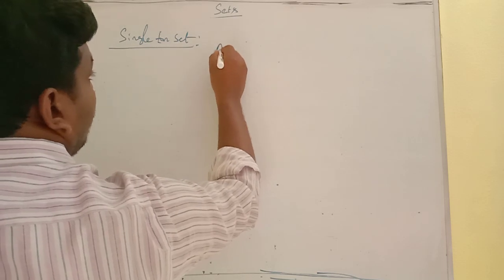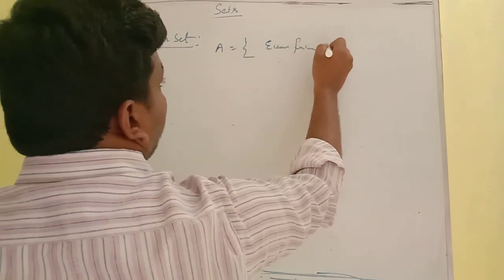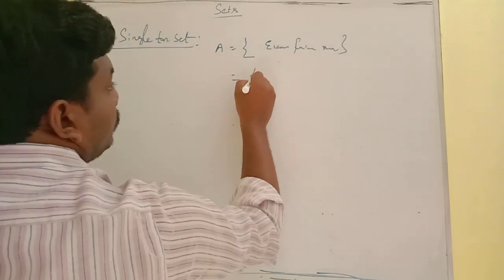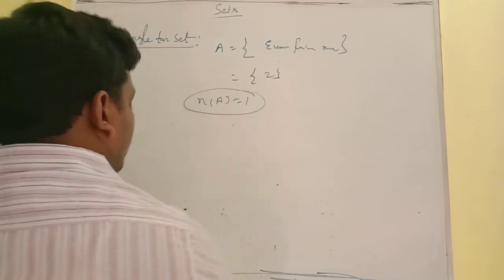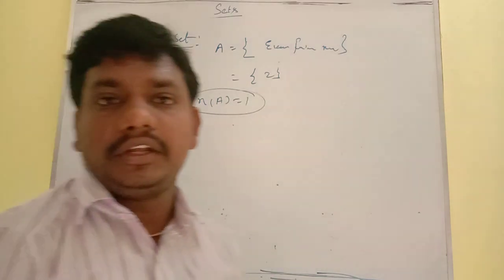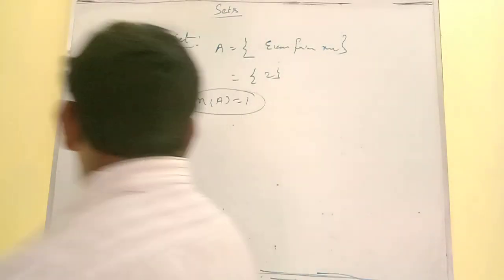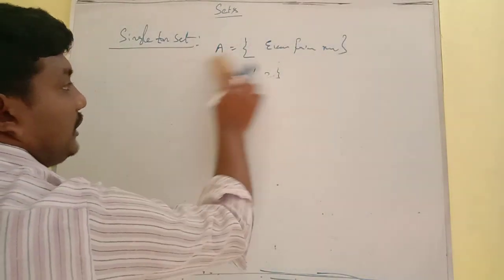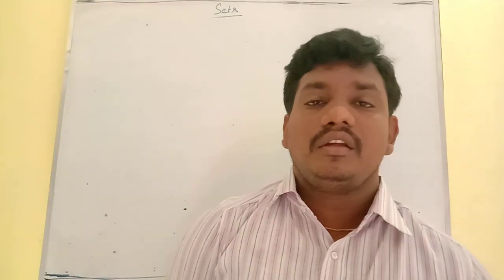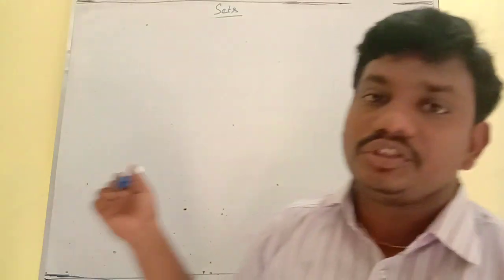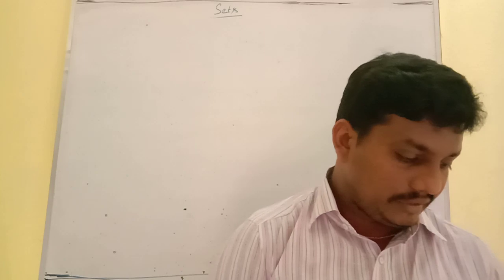Suppose A is equal to the even prime number, which has only 2. So n of A is equal to only 1. That is the even prime number. Next, an integer which is neither positive nor negative, that is 0. That is also a singleton set. Then we can say these are the types of sets.